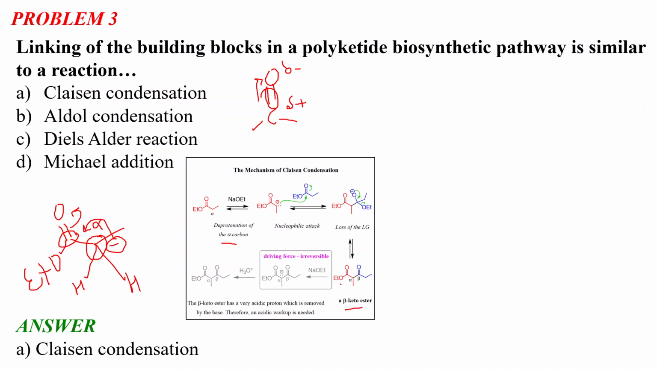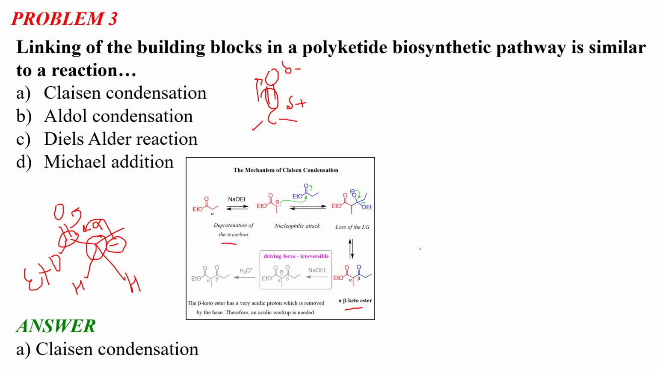Now why beta keto? The carbon next to the carbonyl carbon of the ester is called the alpha carbon, and the next carbon is called the beta carbon, and on this beta carbon we have a ketone group, so it is called a beta keto ester. Okay, so this is mainly called the Claisen condensation reaction.